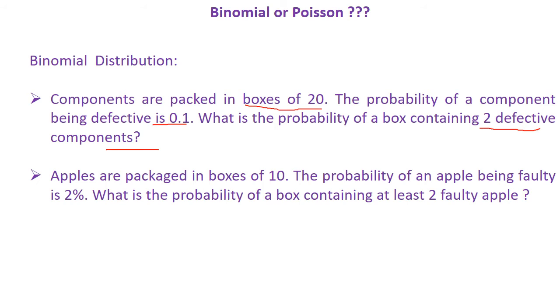So here also you can see that the number of apples in a box, which is 10, is the number of trials, and the exact probability is given, which is 2%. And we are asked to find the probability of a box containing at least two faulty apples. So here that event also is given.